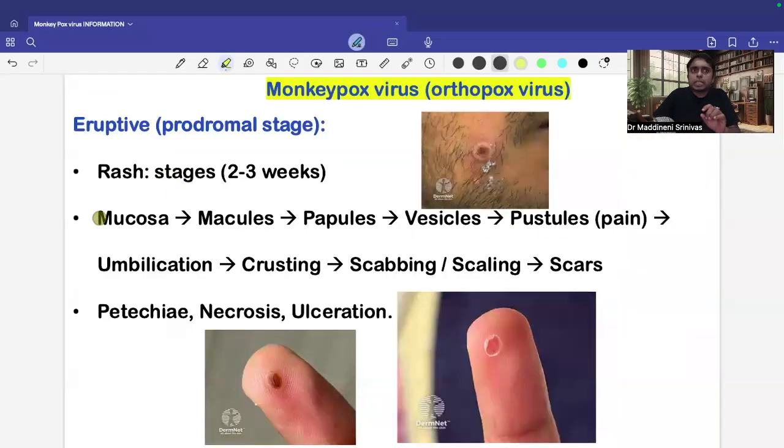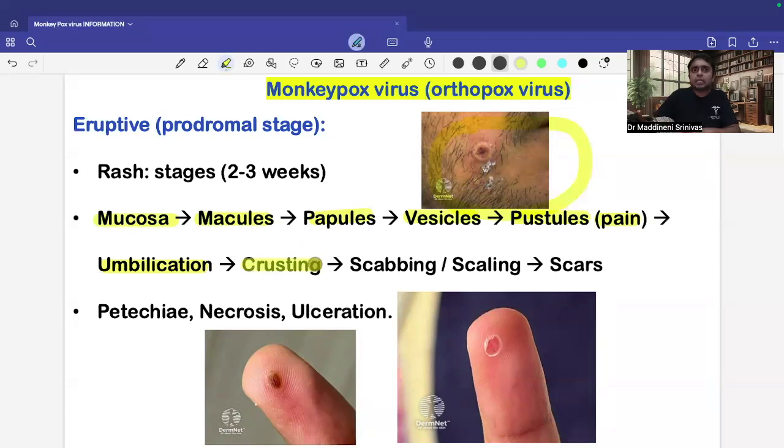So mucosal involvement will be there initially, and there will be macular lesions which will develop. That is, neither raised nor depressed pigmentary changes will be seen over the skin, followed by papules. Later on, there will be development of clear fluid-filled vesicles, as you are able to see here. And there will be collection of pus, because of which the patient may experience pain. And later on, you can also see umbilication, the central depression which you are able to see in these lesions.